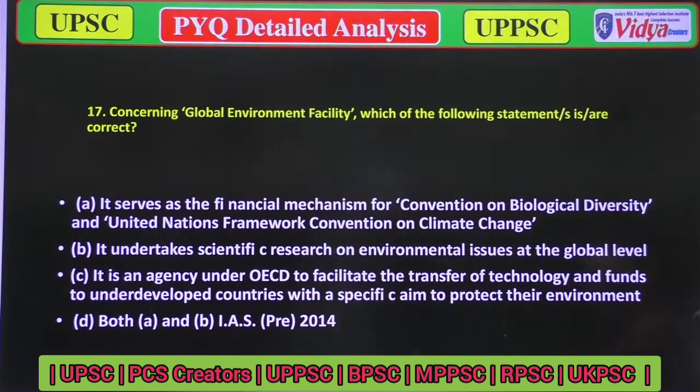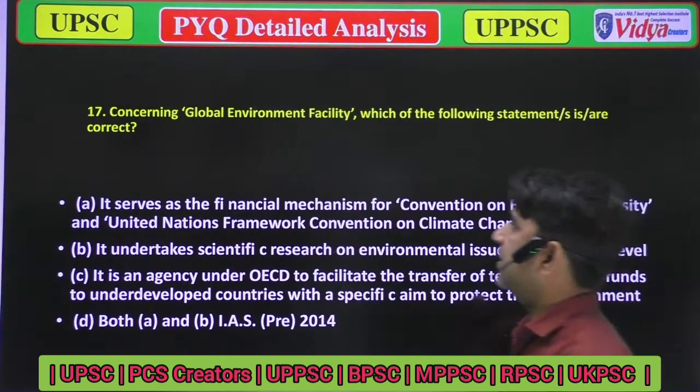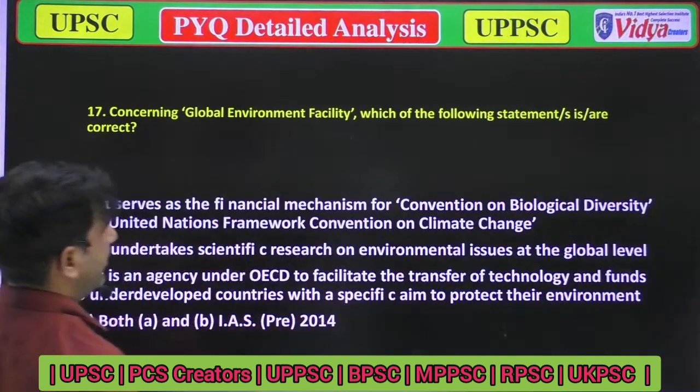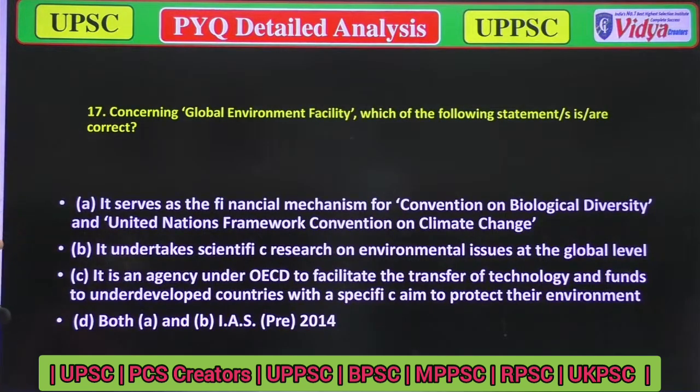Concerning the Global Environment Facility, which of the following statements are true? Option A, it serves as the financial mechanism of the Convention on Biological Diversity and the United Nations Framework Convention on Climate Change. Option B, it undertakes scientific research on environmental issues at the global level.